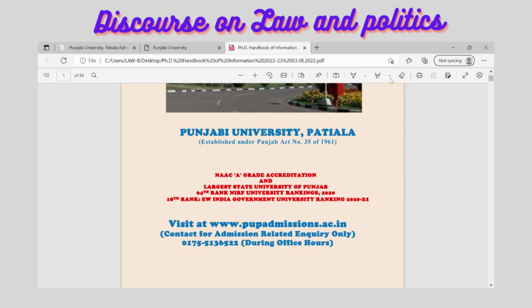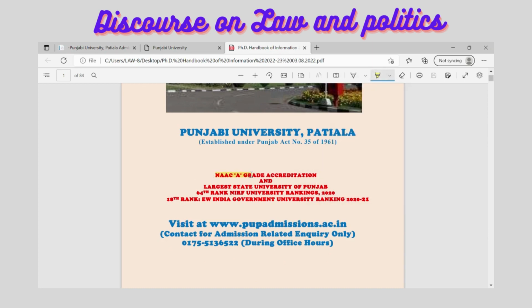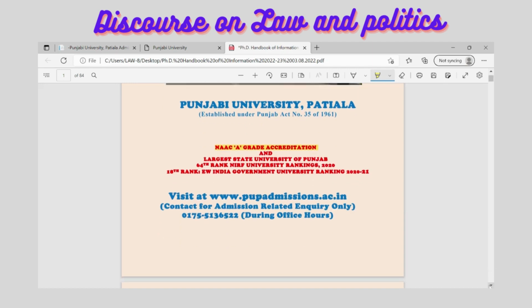You all can see that it is a university which has a NAAC A grade. On the first page of this university brochure, you can get this verification, or you may verify this information that it is a NAAC A grade university.